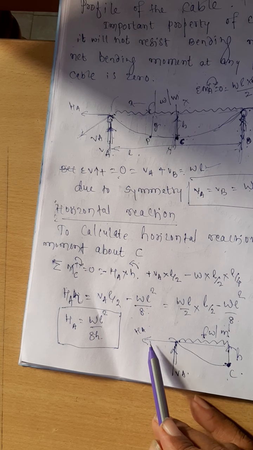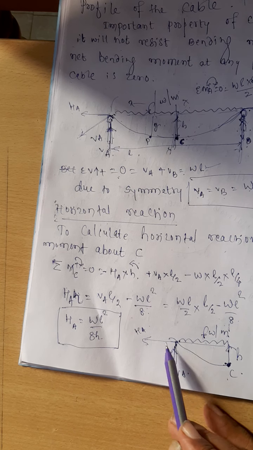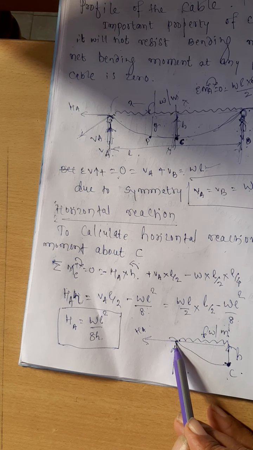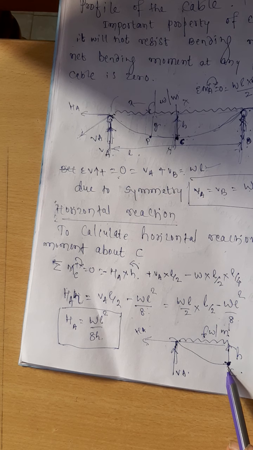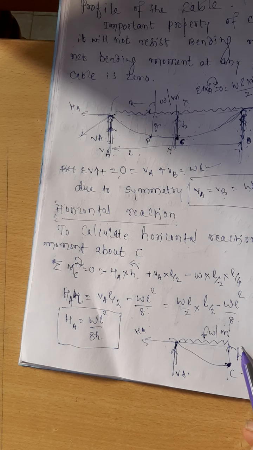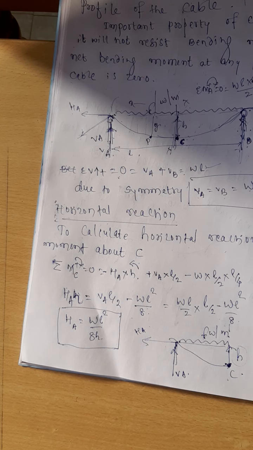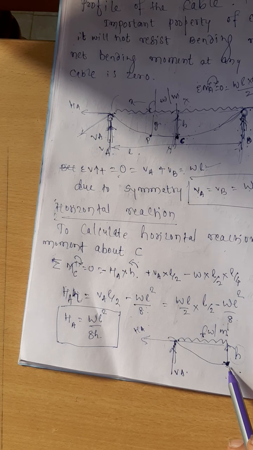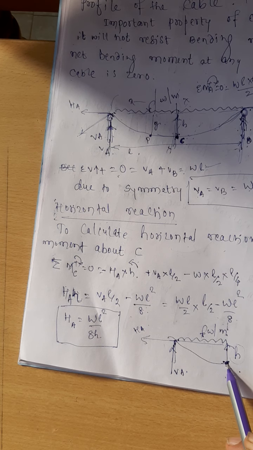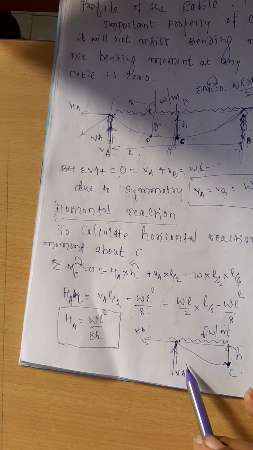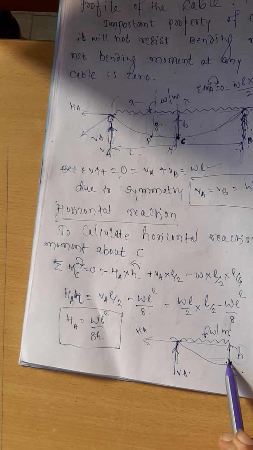Why you are taking at the point C? So that I can get what is the effect of this HA. I am not taking at this point. I am taking at this point, right? So that I can get what is the value of this H based on the load that is coming on the cable. Take the moment at this particular point. What you are going to get? One is VA multiplied by what is this distance? L by 2.